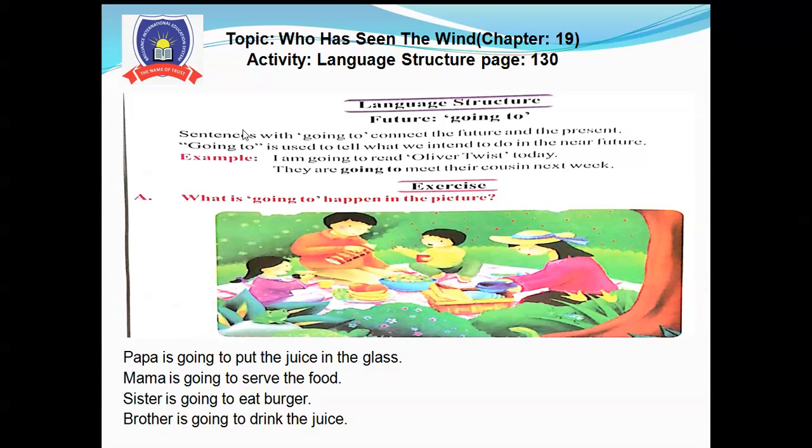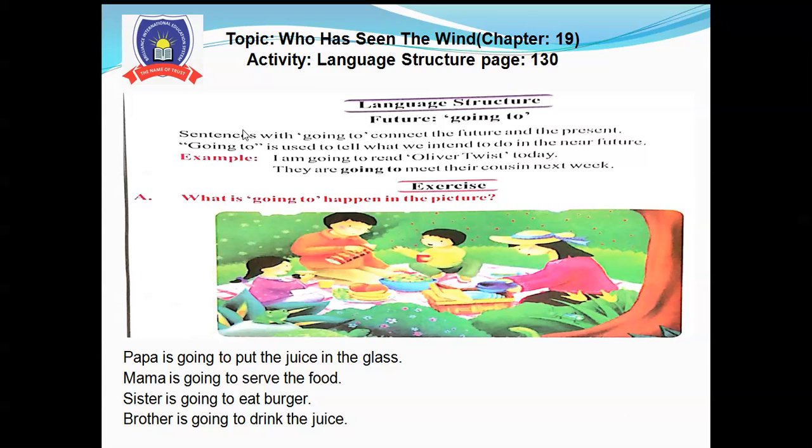Going to is used to tell what we intend to do in the near future. Example: I am going to read Oliver Twist today. They are going to meet their cousin next week. So, I am going to read Oliver Twist today. He hasn't read this novel.